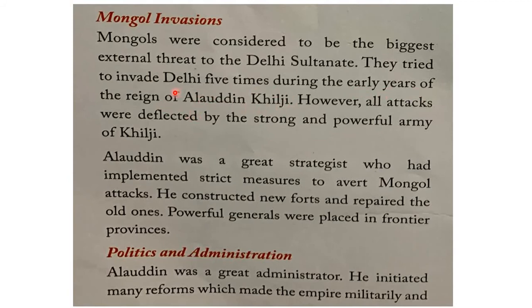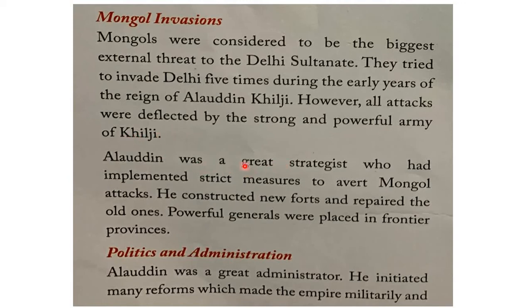So during the early rule of Alauddin Khilji, how many times did the Mongols try to attack? Almost 5 times. However, all attacks were deflected by the strong and powerful army of Khilji. Khilji's army gave a strong setback to the Mongols' attacks. So the Mongols were not successful even after attacking Delhi 5 times, because such a powerful army was maintained by Khilji.